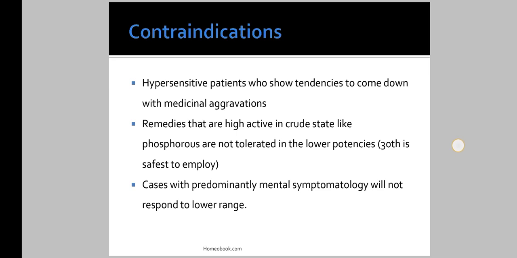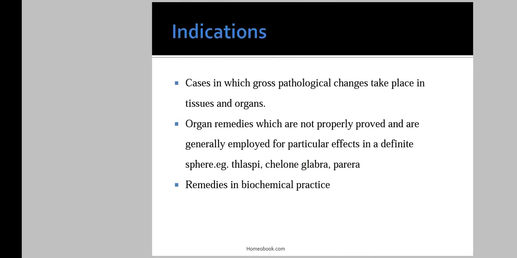Then cases with predominantly mental symptomatology will not respond to the low range, means where the cases have the mental predominance, in that case we have to use the high potencies, and the low potencies will not respond in those cases. So these are the contraindications of low potencies.